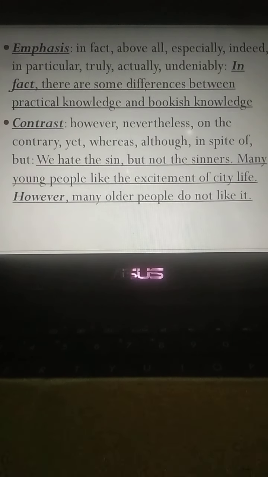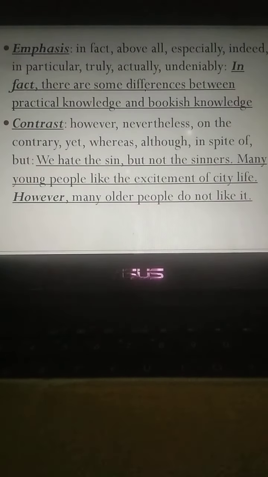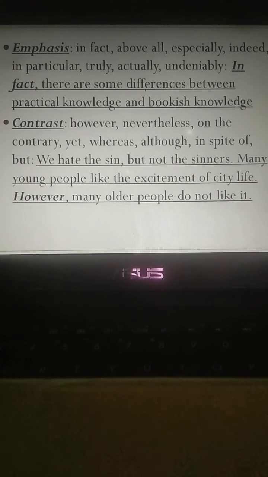Emphasis. Do you know what is emphasis? Emphasis means giving importance on something. You can use for emphasis, in fact, above all, especially, indeed, in particular, truly, actually, undeniably. For example: in fact, there are some differences between practical knowledge and bookish knowledge. Here, an importance has been given on this idea. For this reason, in fact, has been used.